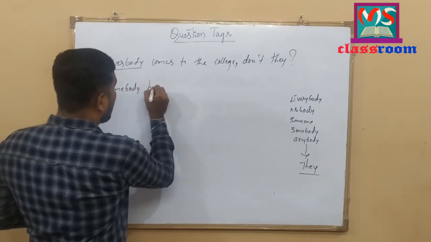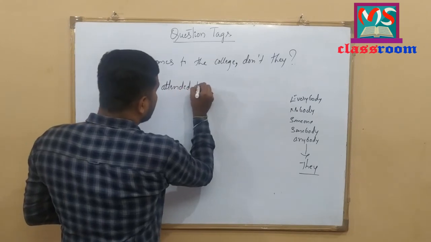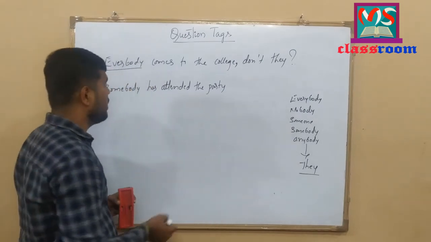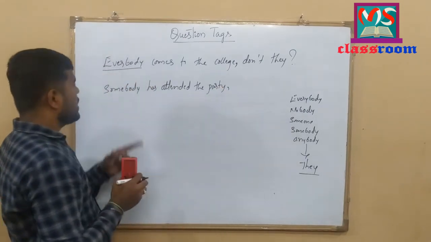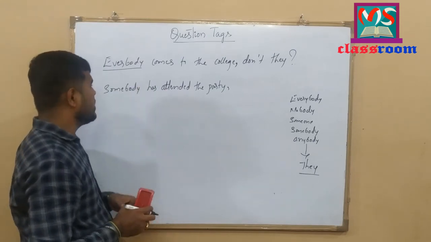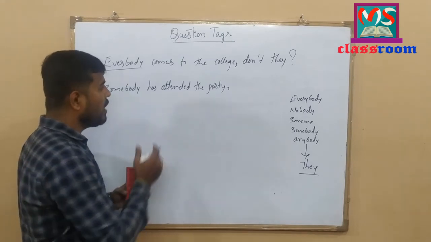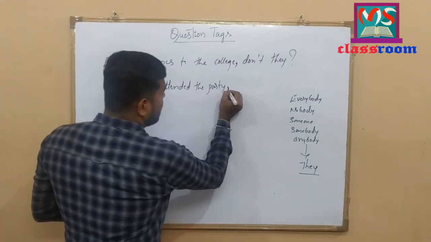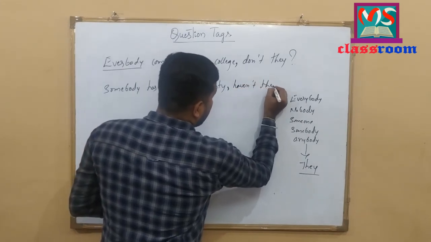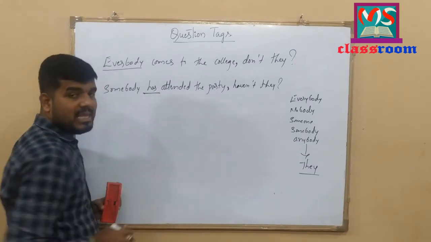Somebody has attended the party. Somebody has attended the party. Look at here. It is a positive statement and also a present perfect sentence. To add a question tag to this statement, what should we follow? Look at here. Haven't they? Here I do not use hasn't they.